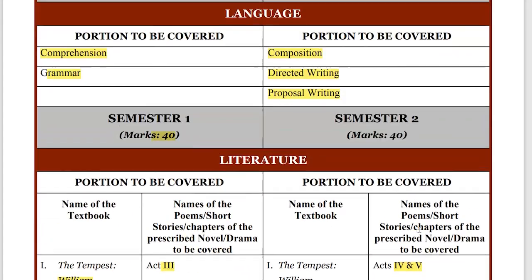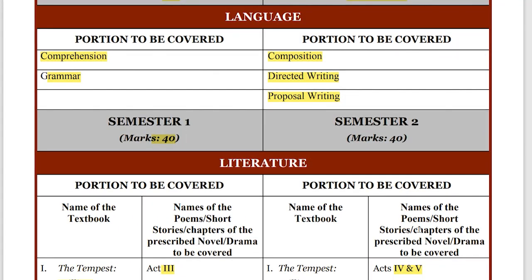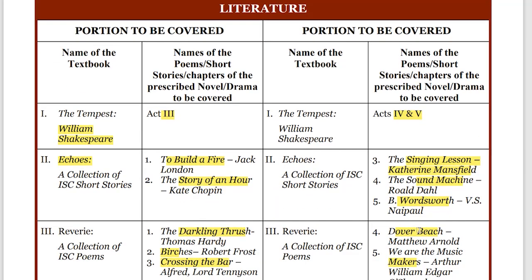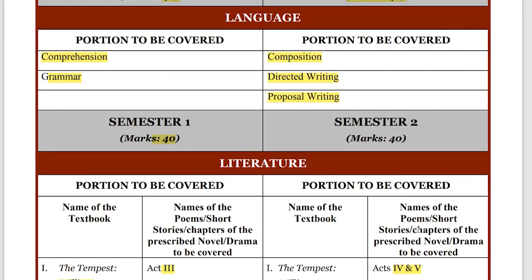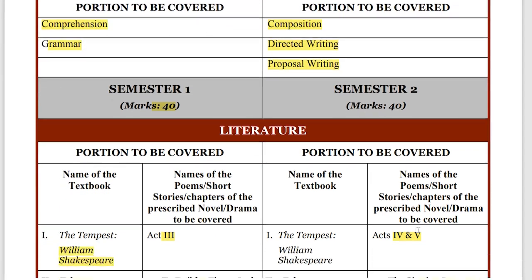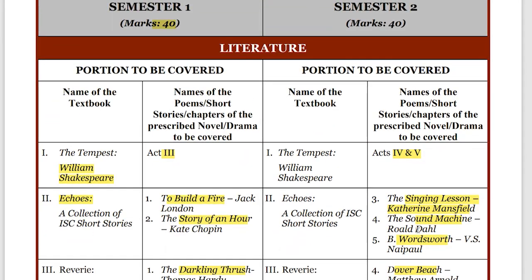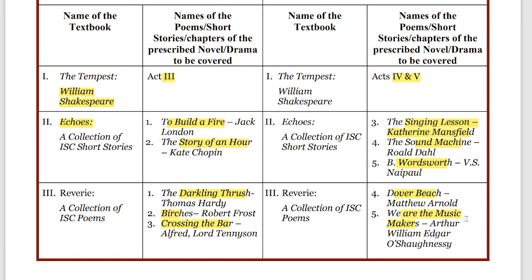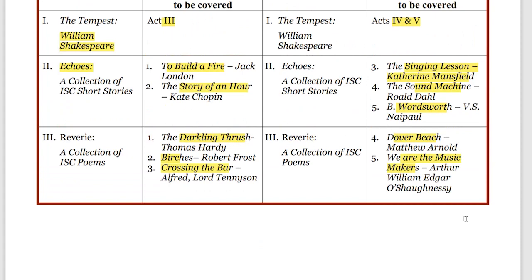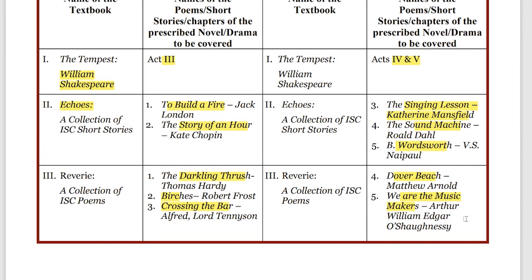So once more I will just revise. You have comprehension and grammar for semester 1. You have Act 3, To Build a Fire, Story of an Hour, Darkling Thrush, Birches and Crossing the Bar for semester 1. For semester 2, you have composition, directed writing, proposal writing, Act 4 and Act 5, The Singing Lesson, The Sound Machine, Wordsworth, Dover Beach, and We Are the Music Makers. I hope this much is clear to you. You have no doubts and now you can prepare.